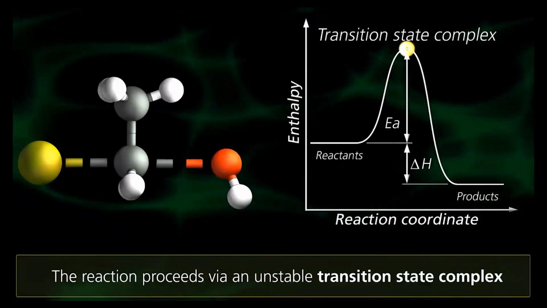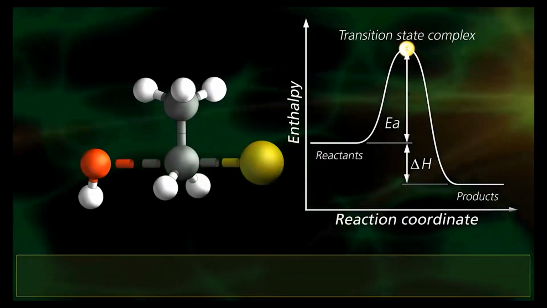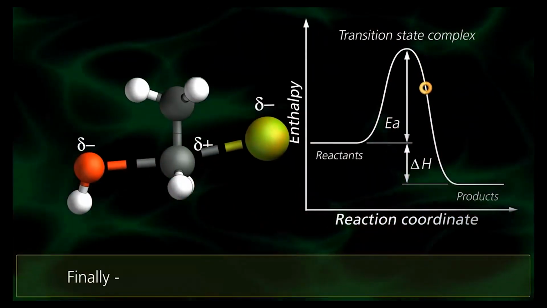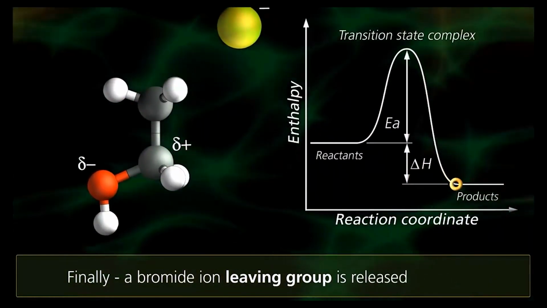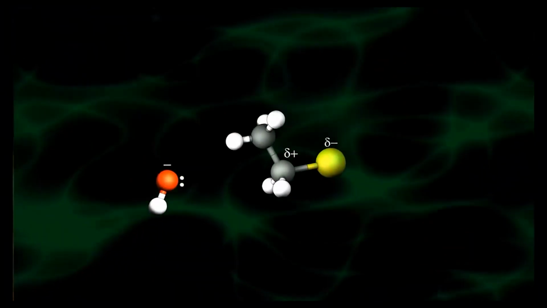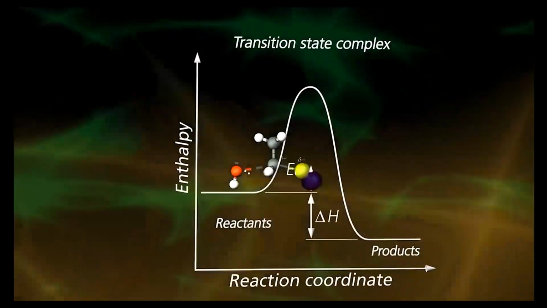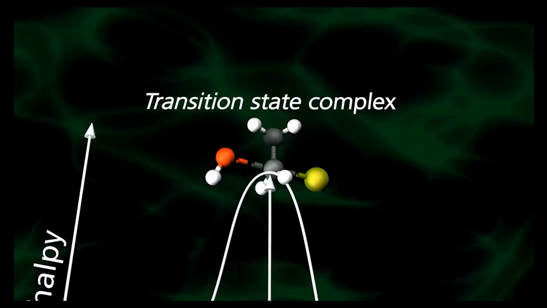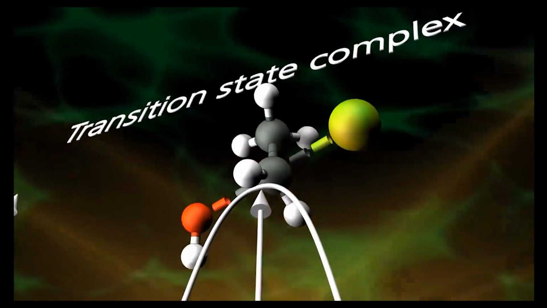So, the attack is from the opposite side. After that, the Br minus or Cl minus, the halide minus, breaks away, resulting in the formation of the product. So, an inversion of configuration takes place here. So, the overall reaction can be summarized, wherein the new bond is being formed in the transition state, the existing bond between the Cl or Br and the carbon atom becomes weak, and it ultimately breaks away, resulting in the formation of the product. And always the incoming nucleophile will be taking a position opposite to that of the leaving group. Therefore, we refer to it as the inversion of configuration.